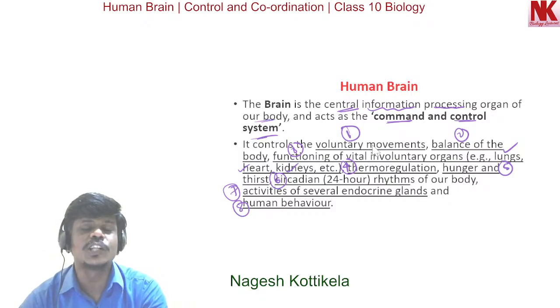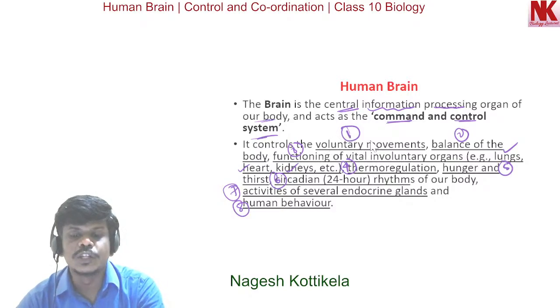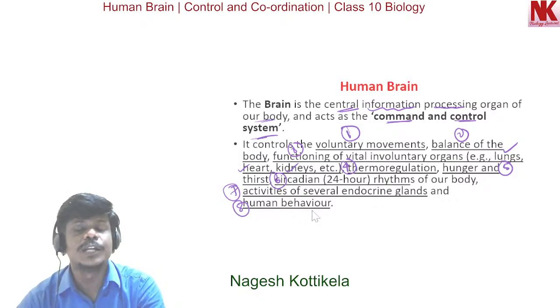Okay, I repeat the functions of the human brain once again. Just look here: the voluntary movements, balance of the body, functioning of the vital involuntary organs like lungs, heart, kidneys, thermoregulation, hunger and thirst, circadian or 24-hour rhythms of our body, activities of endocrine glands, human behavior.